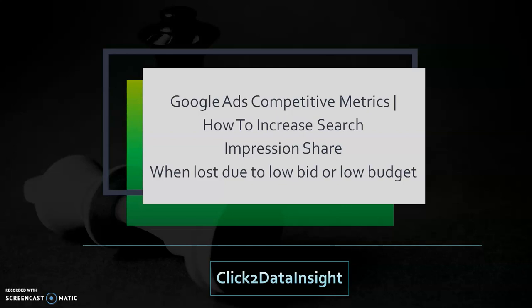Every advertiser wants to show their ads every single time whenever relevant searches happen. But that will not be the case every time. Their ads will show for a smaller percentage of that total number of potential impressions. Competitive metrics in the Google Ads interface can give you insight into the impression potential that your search campaigns have. So today I'm going to talk about two important competitive metrics and what these metrics mean to the success of your accounts. So let's get started.